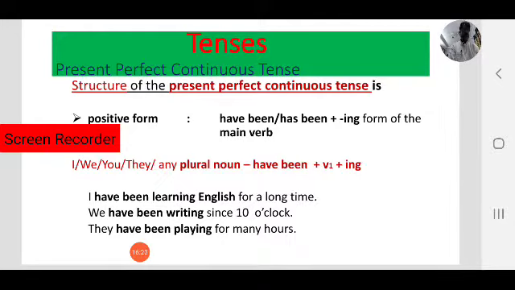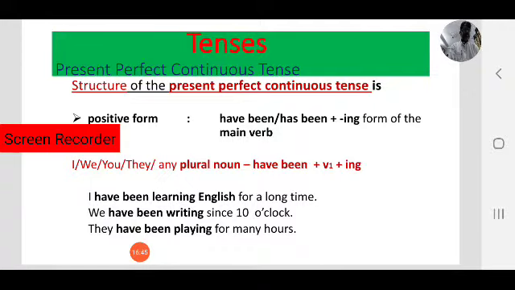Next, coming to present continuous. I am writing a letter now. Here observe. I am writing a letter to her now. What is the verb here? Writing. Yes, writing. That is the present participle or V ing form or V4.